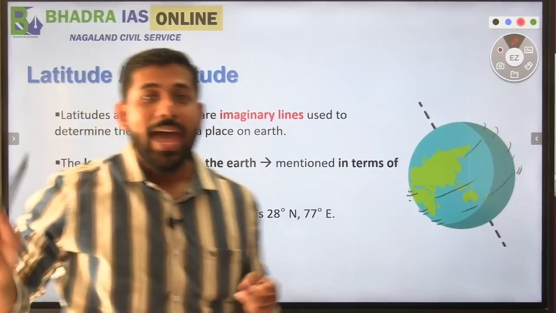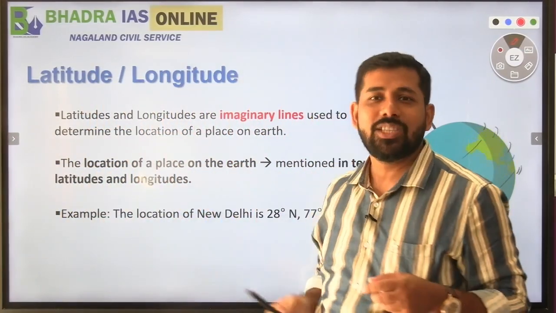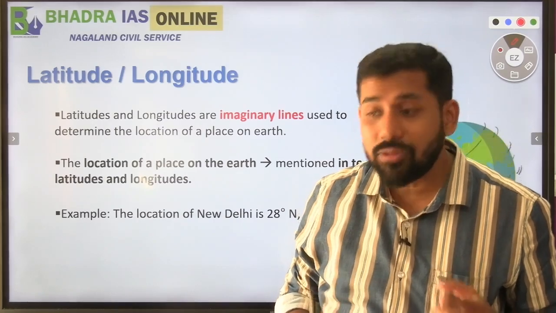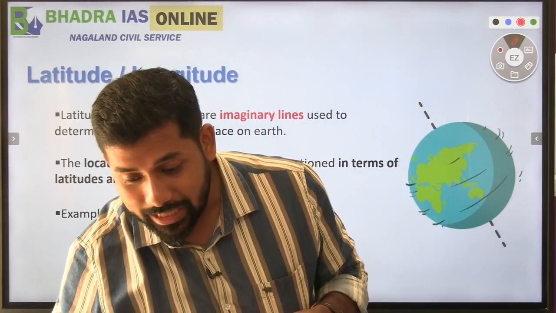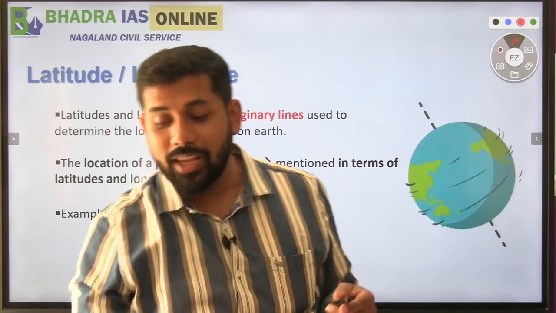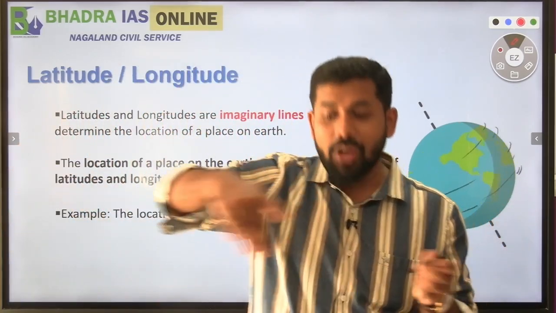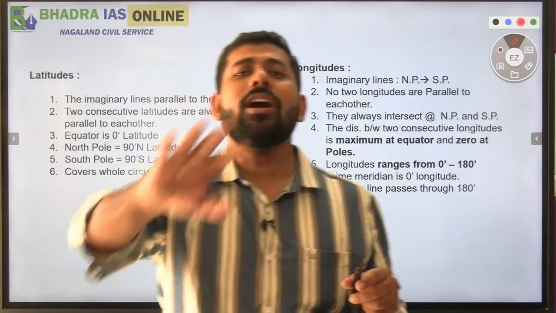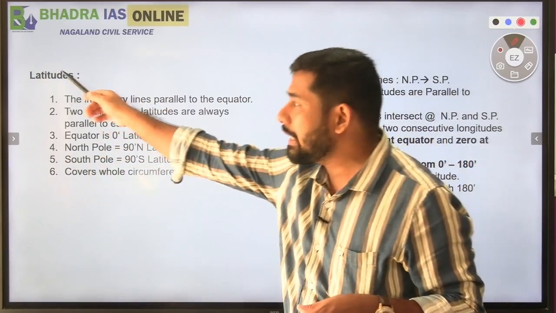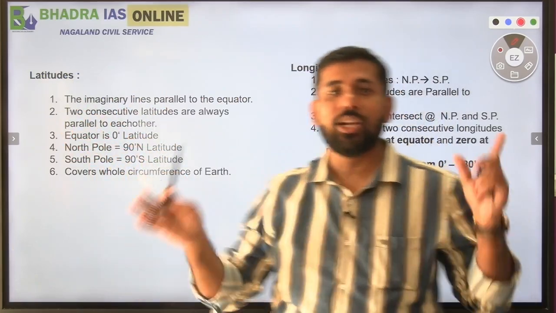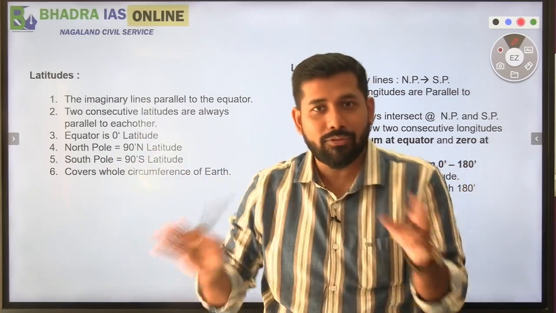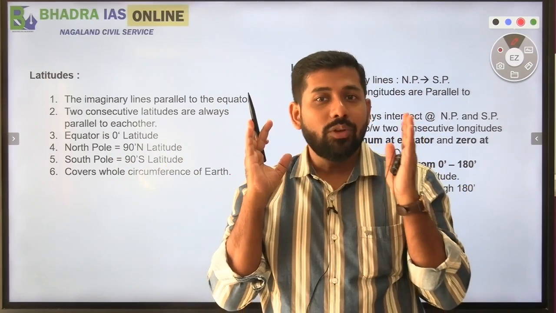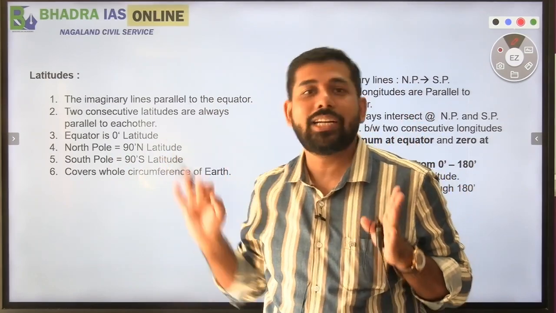to determine. Now, as I said, these are imaginary lines, meaning these are not real lines. Yes, these are not real lines. These are absolutely imaginary lines, right? Because you will not be finding any latitudes or any longitudes passing nearby you. All right. Now, let's talk briefly about the characteristics of latitudes and longitudes. This is the end. Of course, after this, I'll switch off the class, because in this class, I want to give you the basic knowledge of what latitudes and longitudes are.